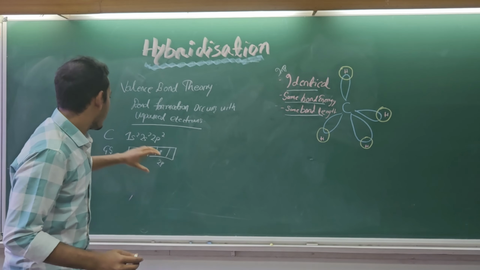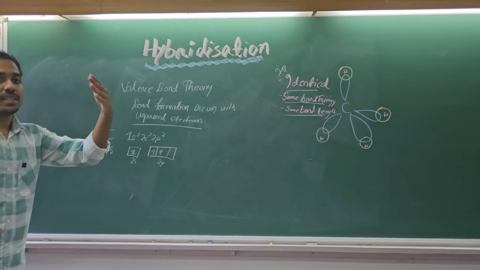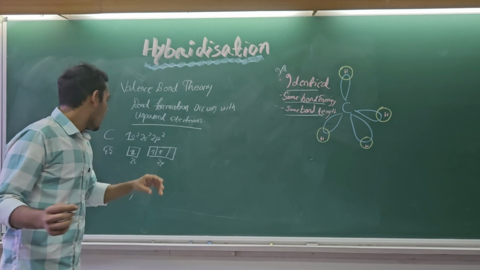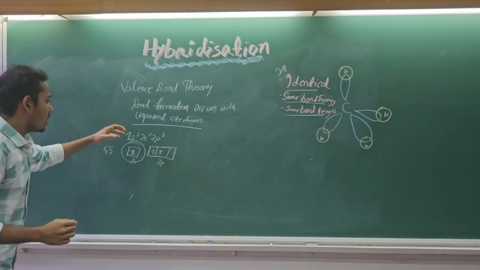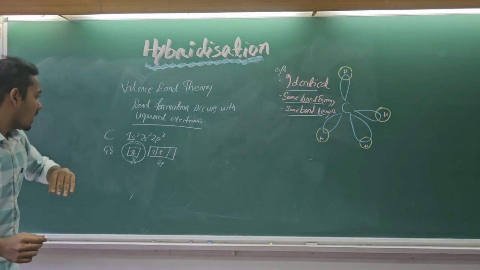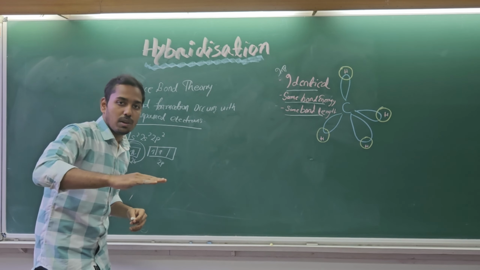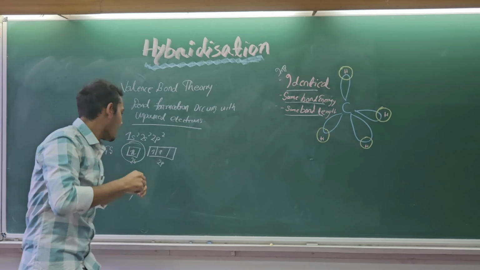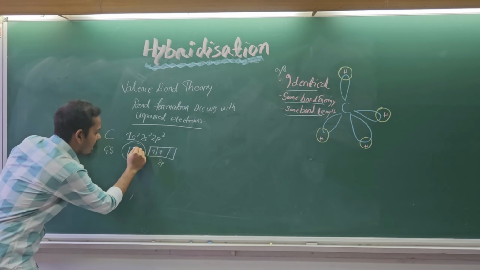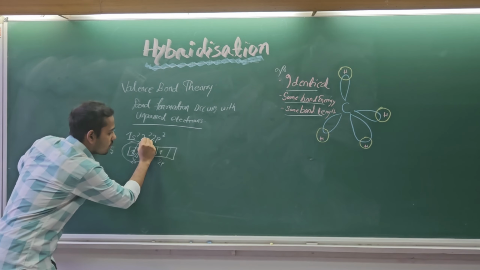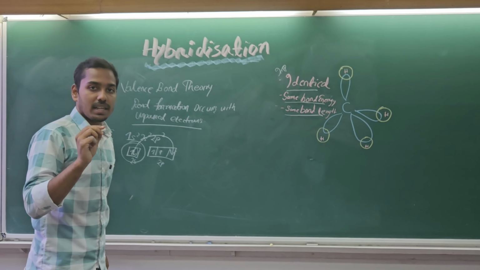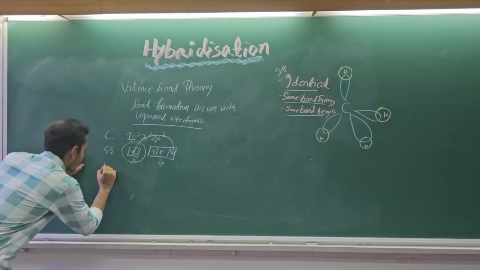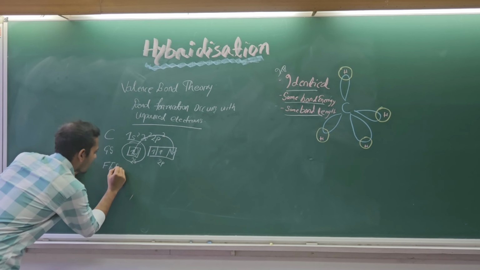That is why the carbon undergoes excitation. What does that mean? That means that the 2s orbital, which was present at ground state, goes to the excited state by promoting one of the electrons from the 2s orbital to the vacant 2p orbital. This is called the first excited state. That can be written like this: first excited state.